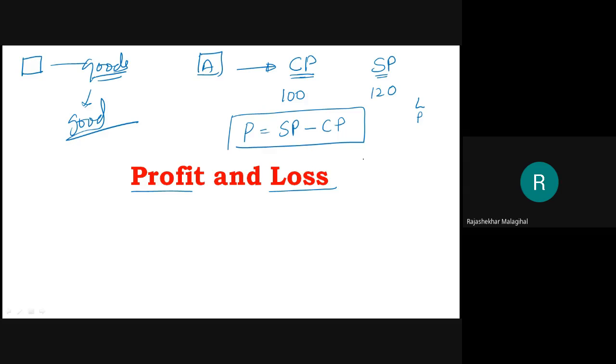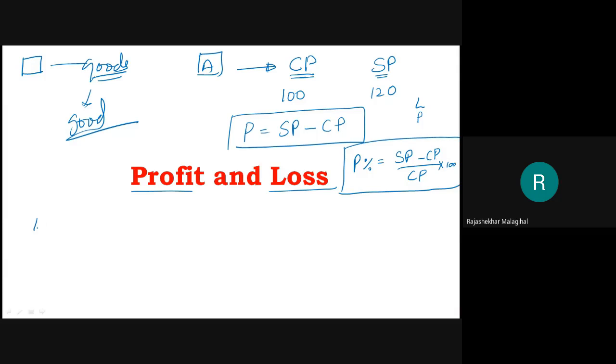Then profit percentage is how much? Profit percentage will be equal to selling price minus cost price divided by cost price into 100. This is profit percentage.